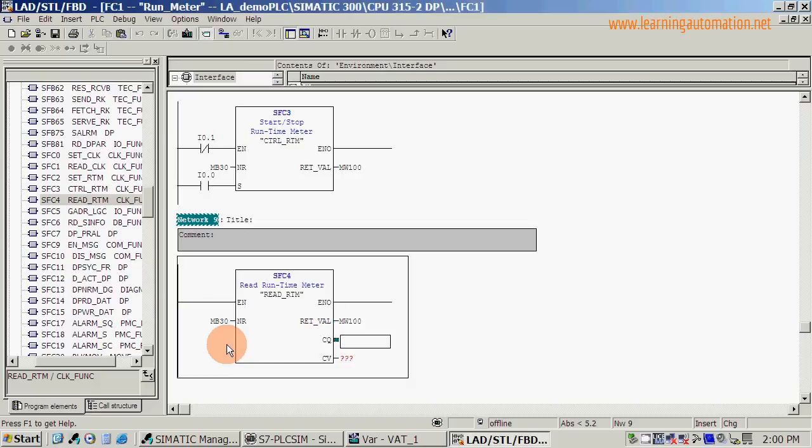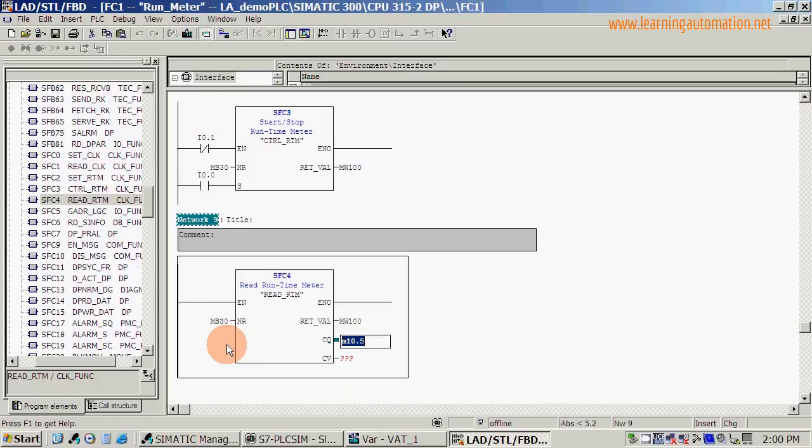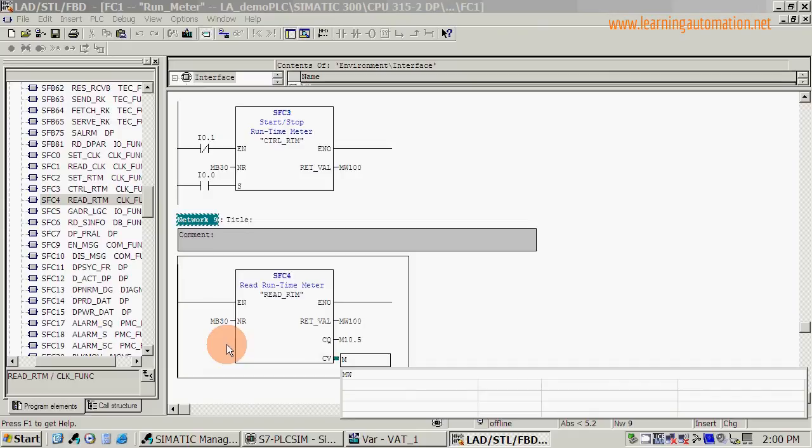CQ is an output that can be used as a boolean output that can be used for illuminating, say, a lamp, or activating another part of programming. For this, we're not really going to be using it, so I'm just going to use M10.5, which is a spare bit. And our output value we will write to memory word 32.